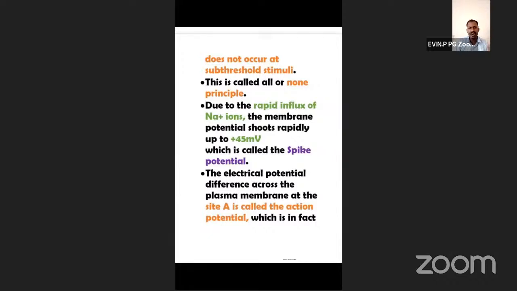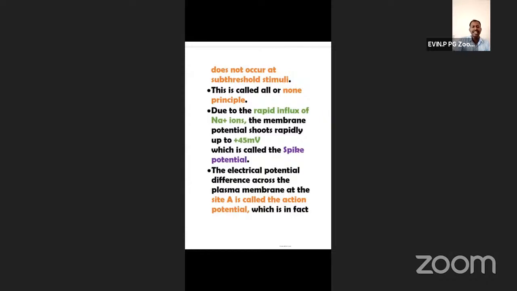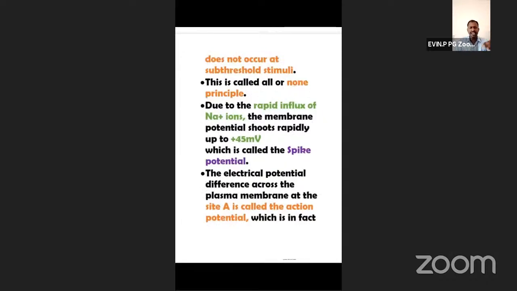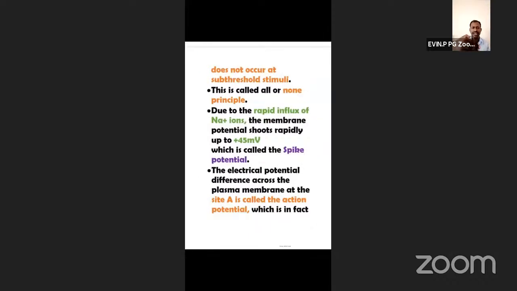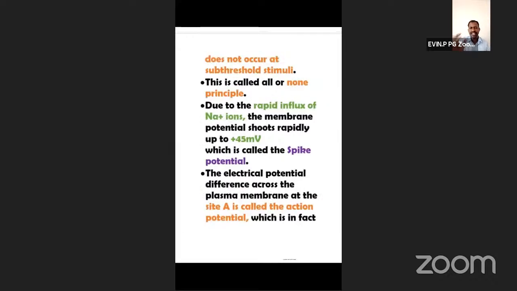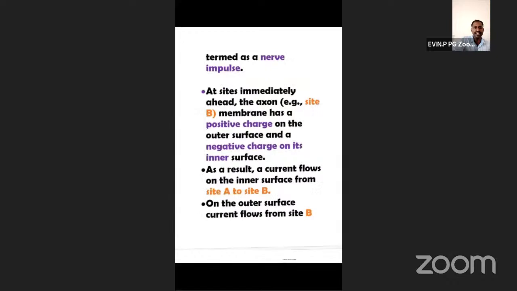Site A is called the action potential. At site A, if membrane polarity is changed, outside usually positive, inside usually negative, if this is changed, that means it is depolarized. That is in fact termed a nerve impulse.